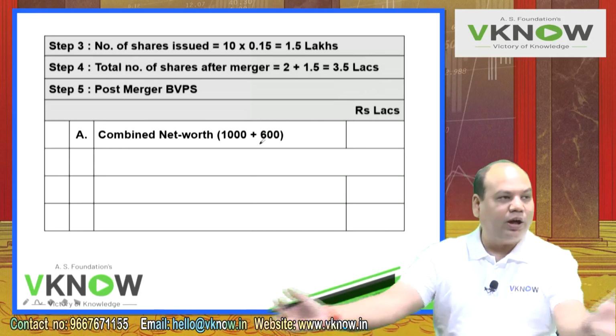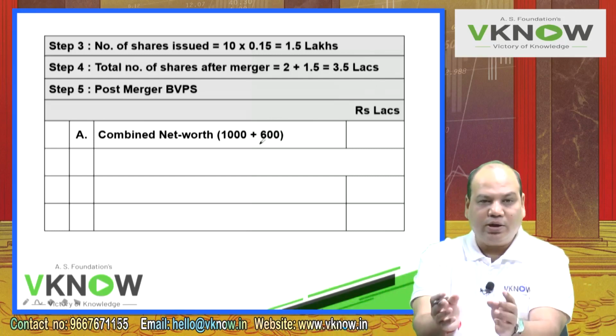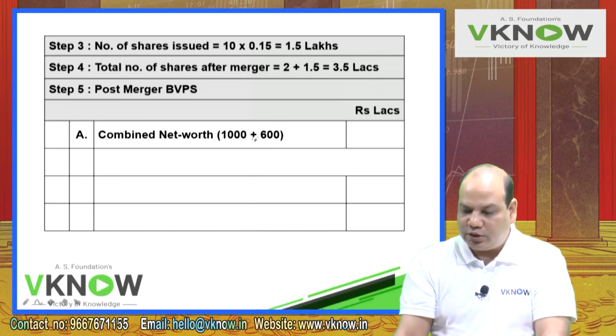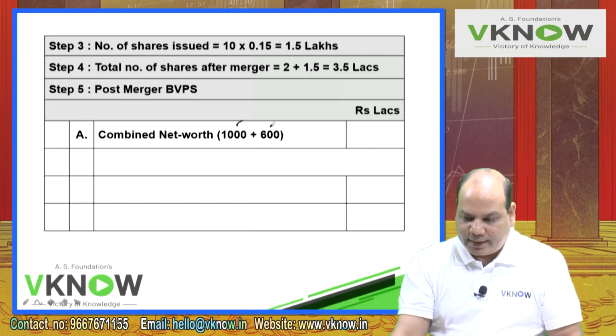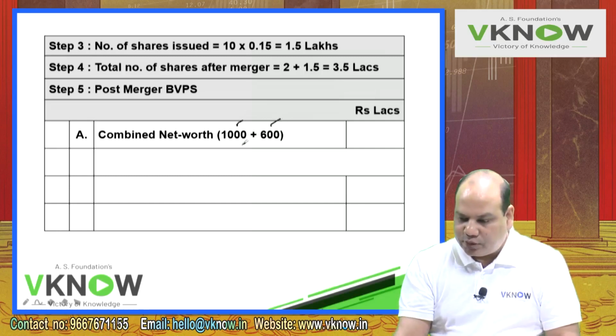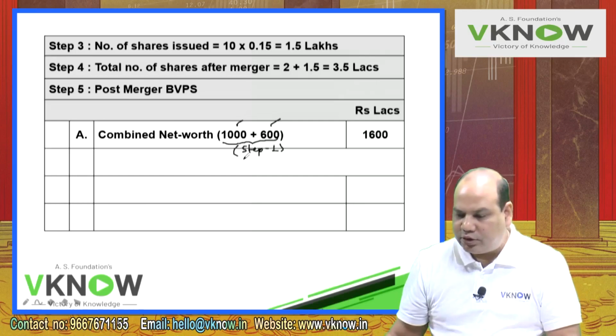So net worth of the first company is 1000, already calculated in step 1, and the target company is 600, as per step 1, and that is 1600.